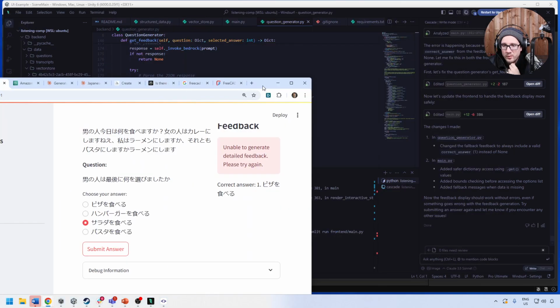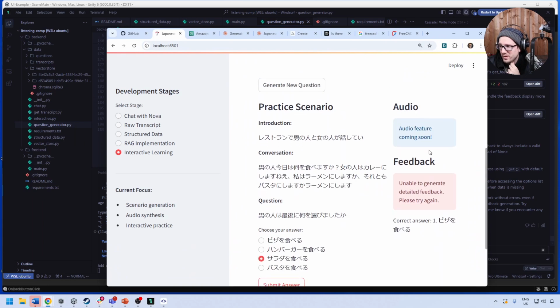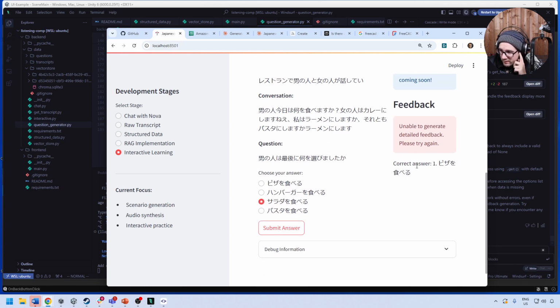And it doesn't tell us, all it's got to do is tell if it gives us the correct answer. So we don't want feedback. Oh, it's right here, right? We have this right here. Unable to generate feedback. So the correct answer is this. The interface is kind of confusing. So,